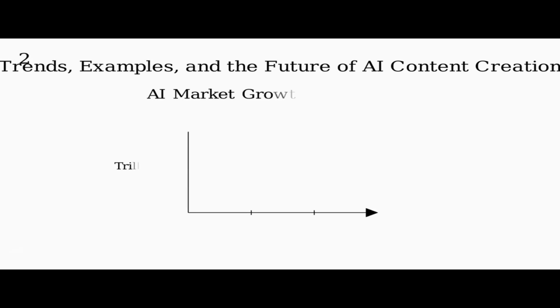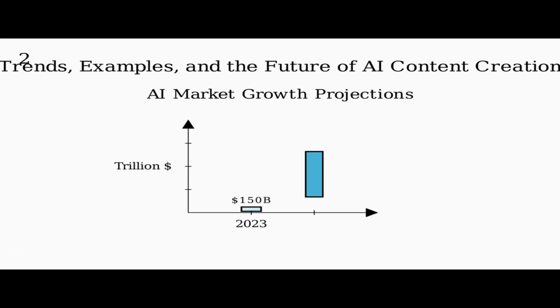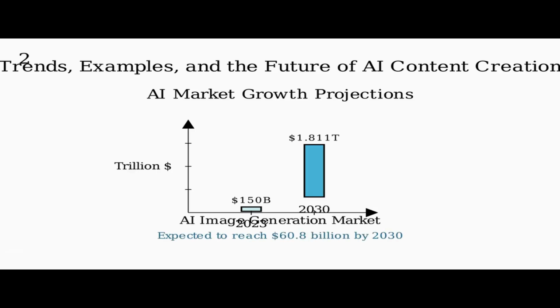The AI market is experiencing explosive growth. Current estimates value the market at around $150 billion, but projections show it reaching $1.81 trillion by 2030. The AI image generation market specifically is also expanding rapidly, with expectations to reach $60.8 billion by 2030.